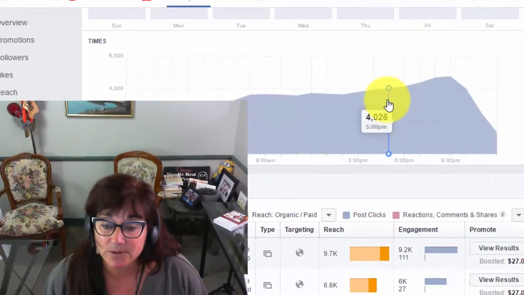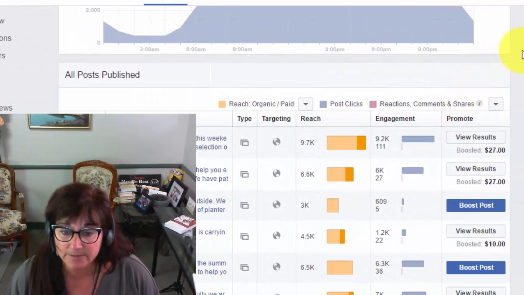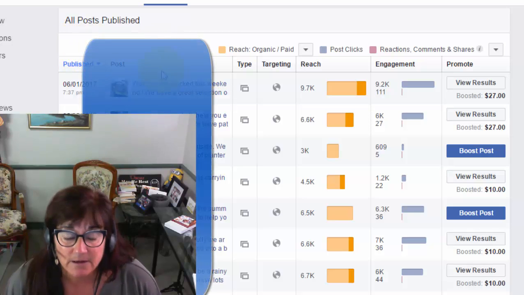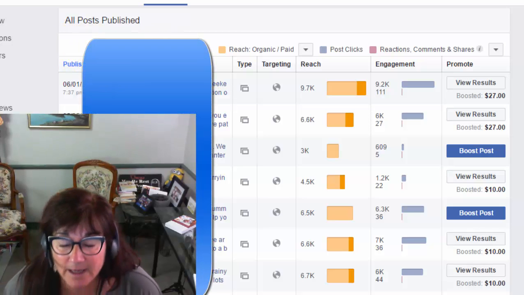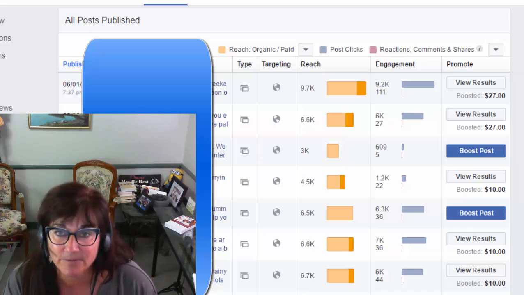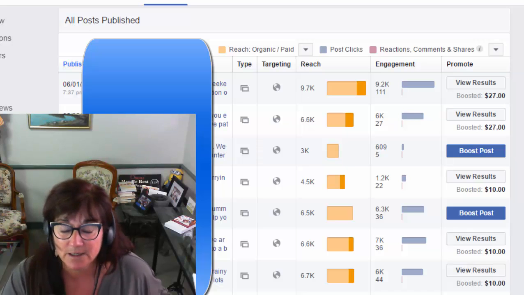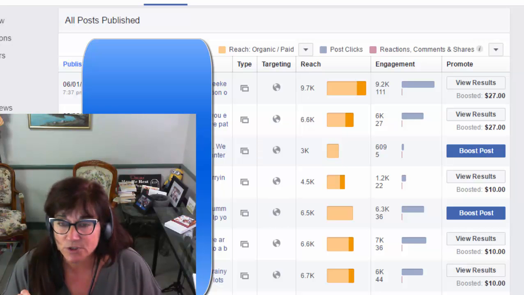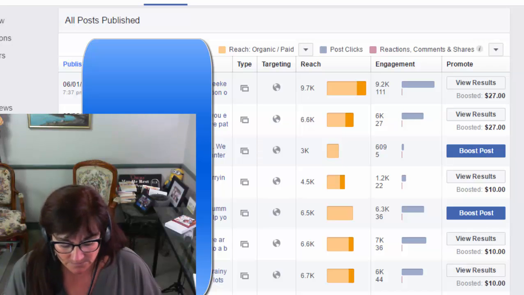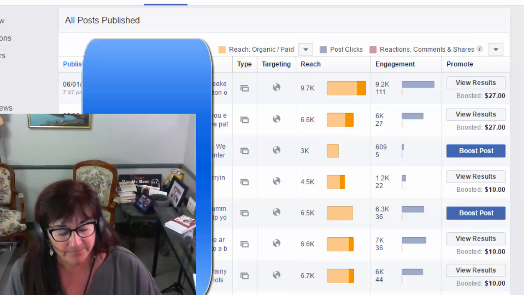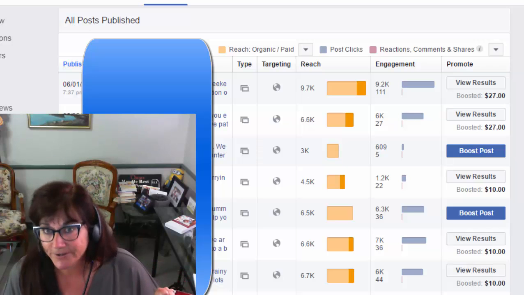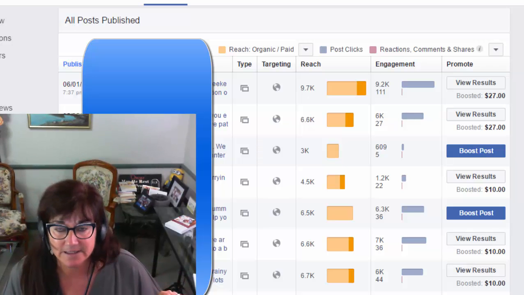That's pretty cool. But what's really important is to scroll down and look at your post behavior and repeat the behavior. Obviously, what you want is more reach and more engagement on your posts. You don't want to be that person that puts up some sort of flyer and then just boosts the flyer and gets zero engagement. Why is that? You're not going to get much trust value. You're not getting engagement. You're paying for every single view.